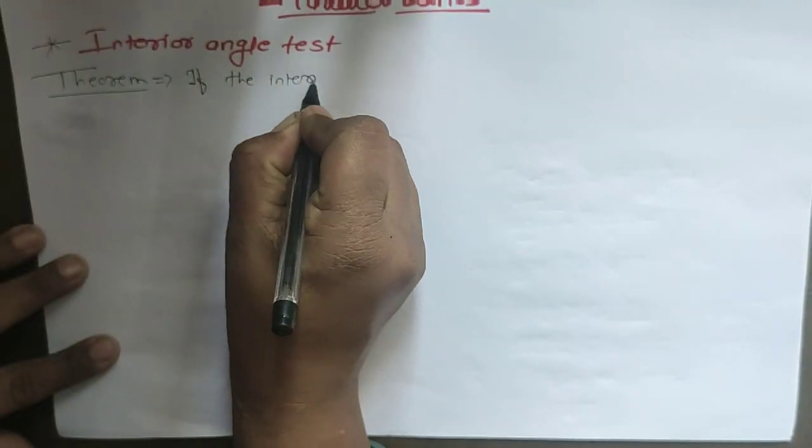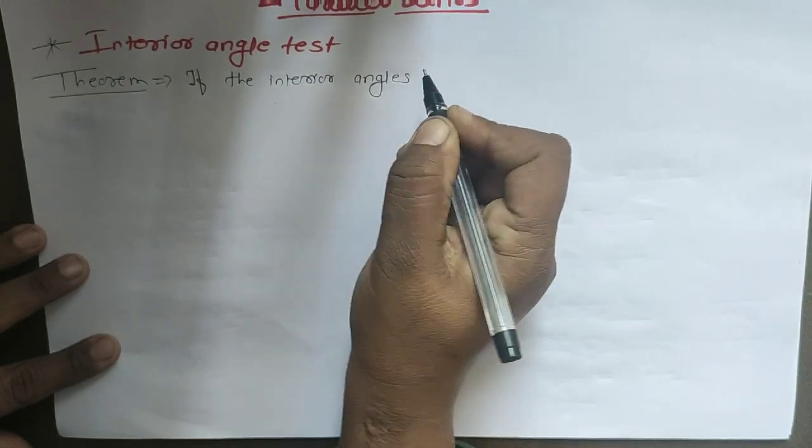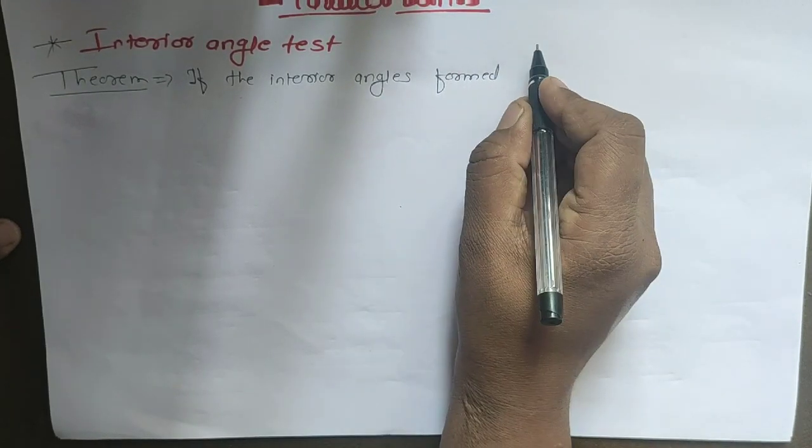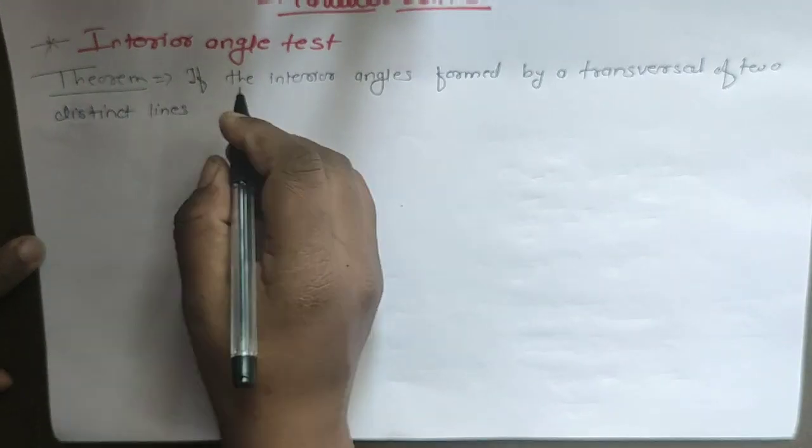The theorem is: if the interior angles formed by a transversal of two distinct lines are supplementary.